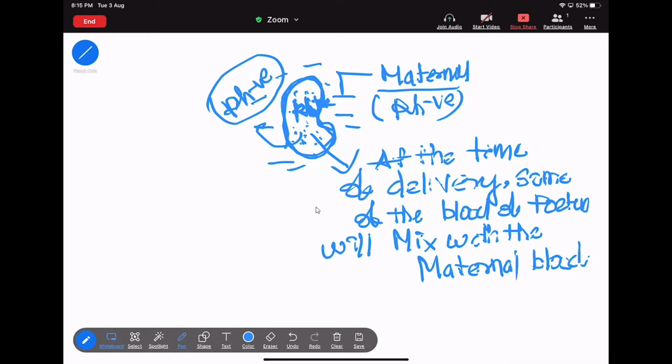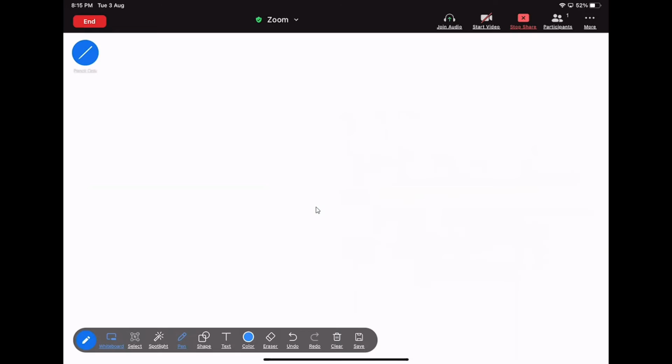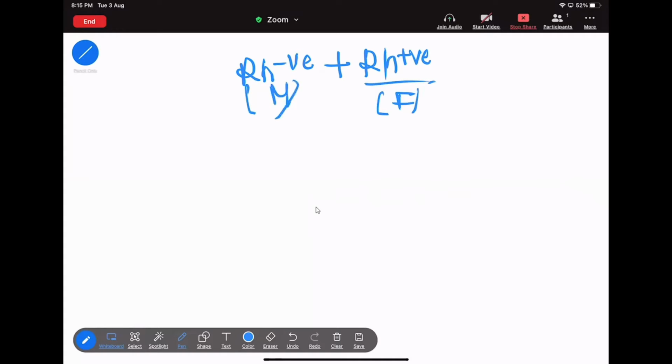अब देखो पिछले सेक्शन में मैंने क्या पढ़ाया था, if the Rh negative blood will mix with the Rh positive blood cells. This is of the fetus and this is of the mother. Okay, I already said that antibody and the antigen are always specific to each other.